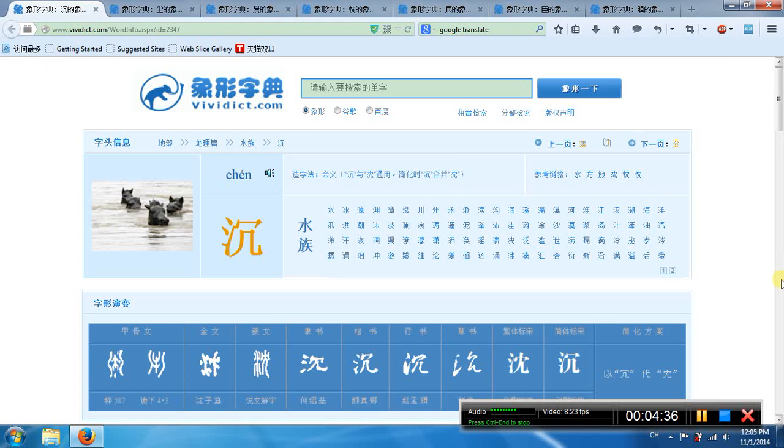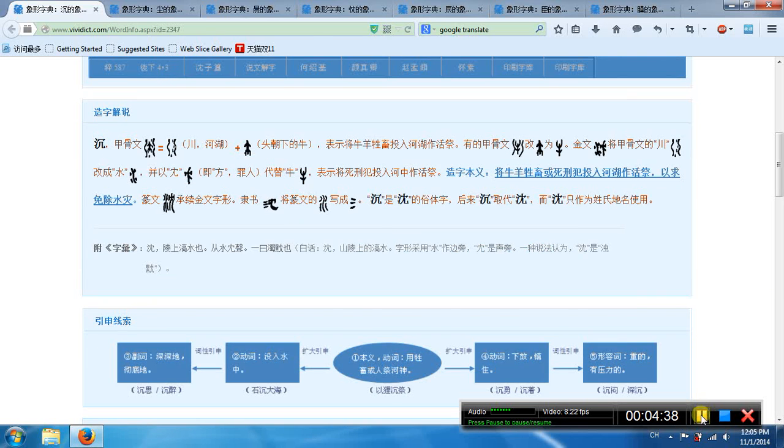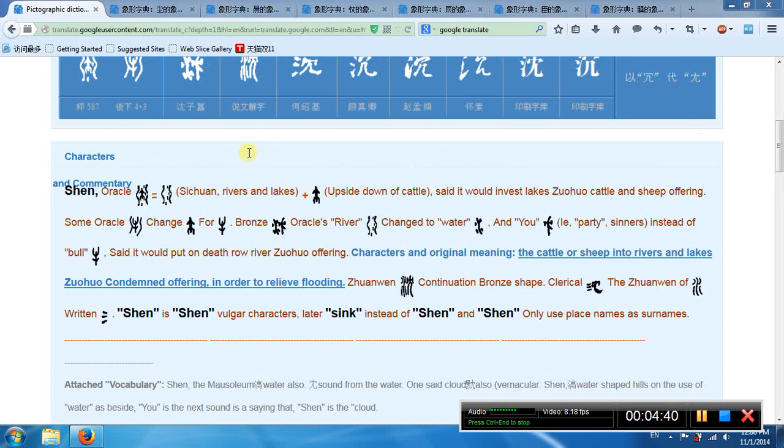Another chen. Its left part means river, lake. Its middle part means cattle. It means to throw the cattle into a river as a worship, to pray not to get flooding.